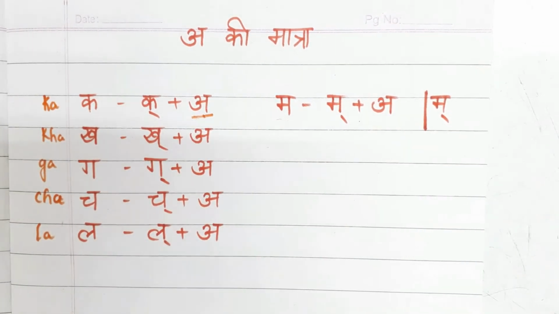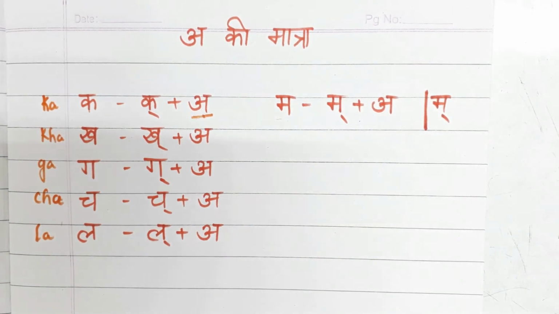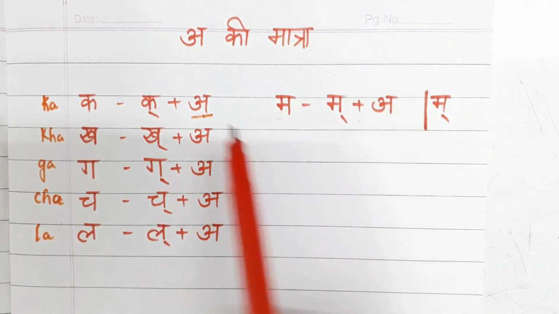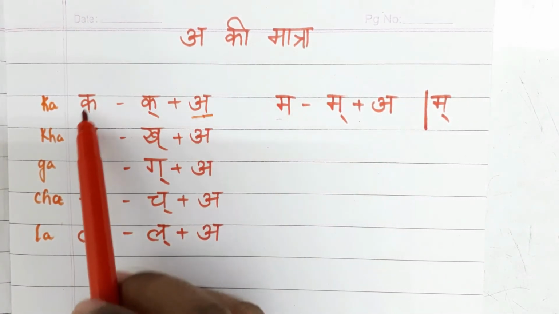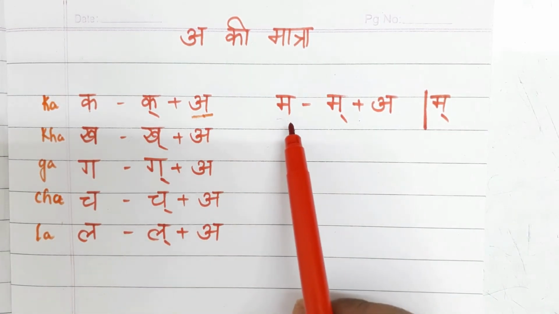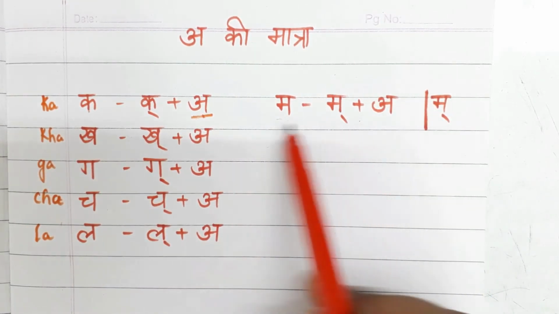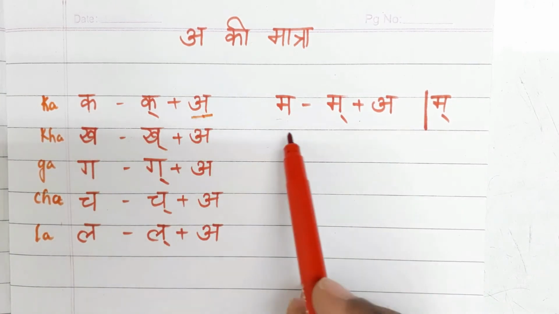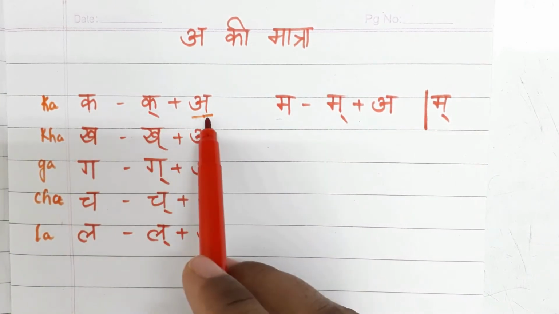So now if somebody asks you, अ की मात्रा क्या है, you need to say कोई मात्रा नहीं है, there is no matra for a. But if somebody asks why there is no matra for a, then you need to tell that this a is already mixed with all the Vyanjans. If they ask how it is mixed, you need to open and show like this. K plus a is k.